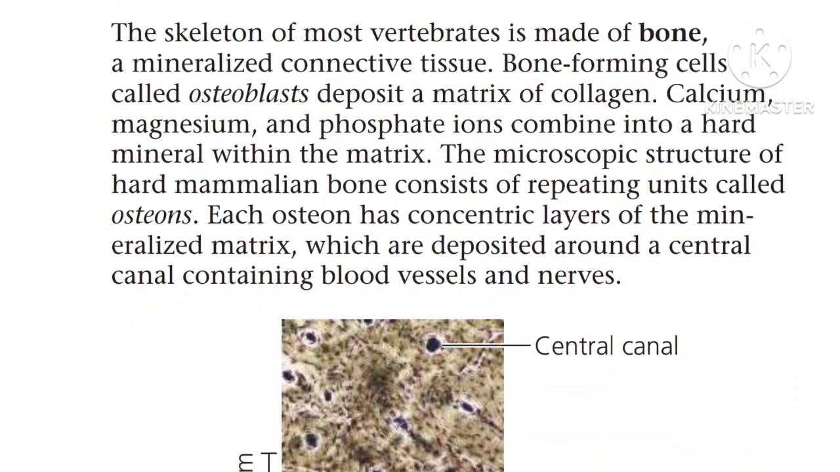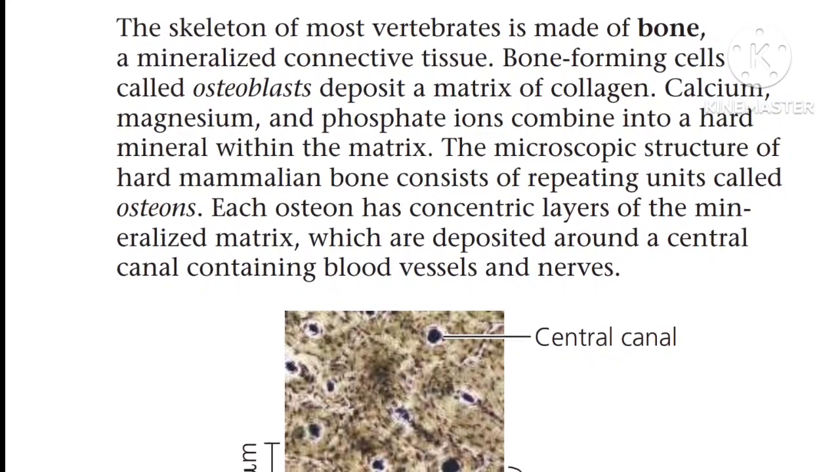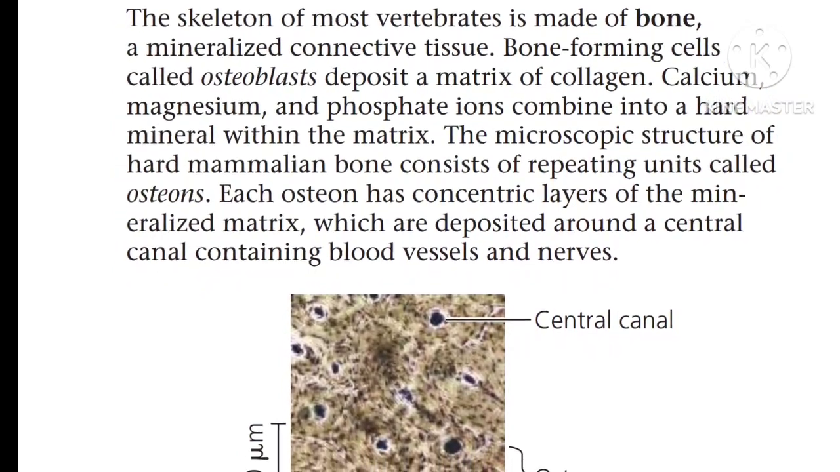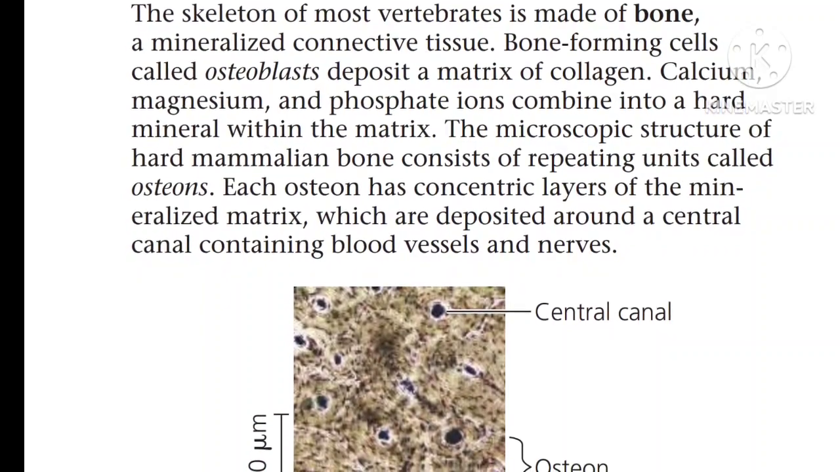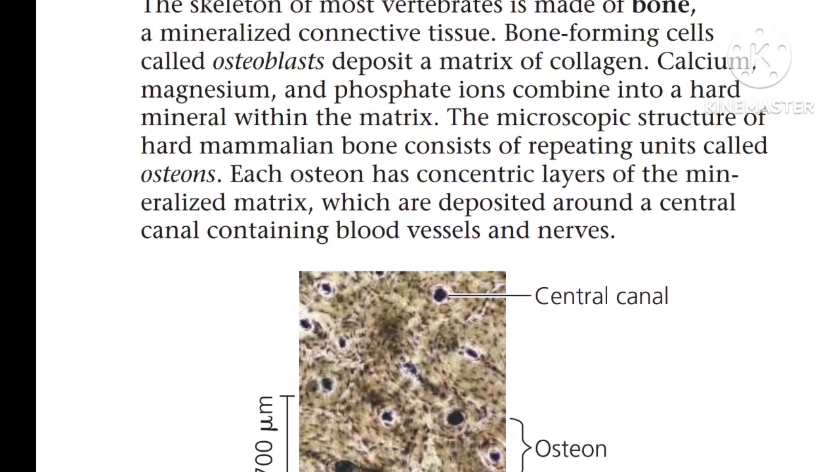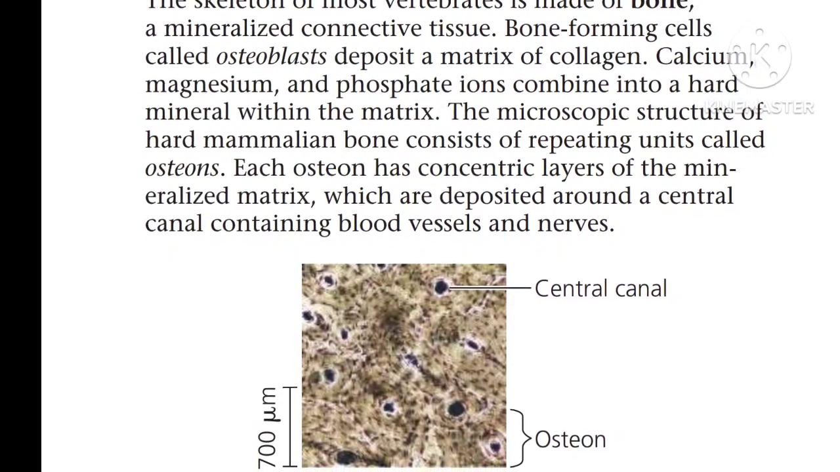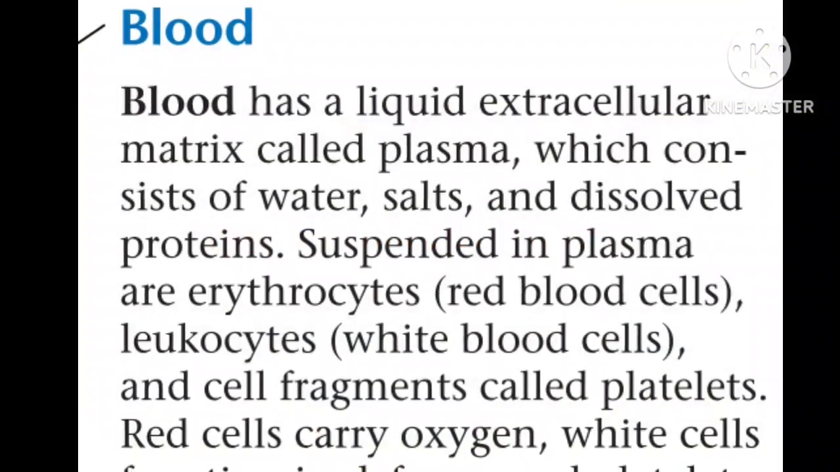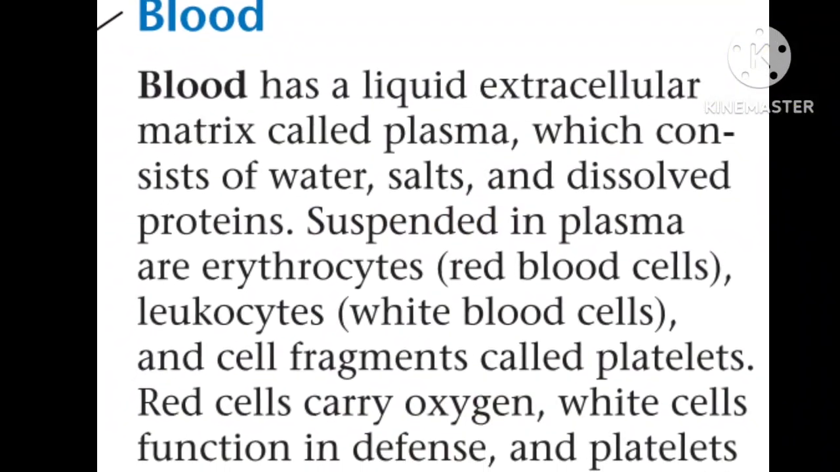The microscopic structure of hard mammalian bone consists of repeating units called the osteon. Each osteon has concentric layers of mineralized matrix which are deposited around the central canal containing the blood vessels and nerves.